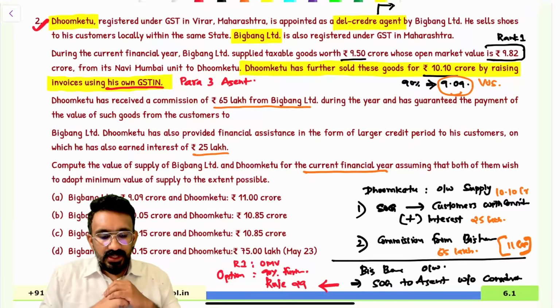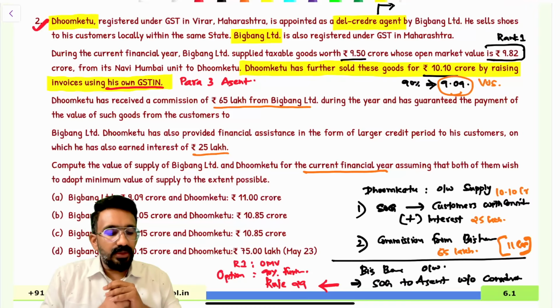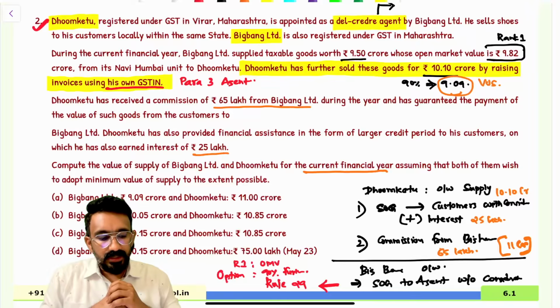Dhumketu, registered under GST in Virar, Maharashtra, is appointed as a del credere agent by Big Bang Limited. He sells shoes to his customers locally within the same state. Big Bang Limited is also registered under GST in Maharashtra. Okay, both of them are in Maharashtra. Dhumketu was a del credere agent. During the current financial year, Big Bang Limited supplied taxable goods worth 9.5 crores, whose open market value is 9.82, from its Navi Mumbai unit to Dhumketu. Dhumketu has further sold these goods for 10.1 crores by raising an invoice using his own GST number.